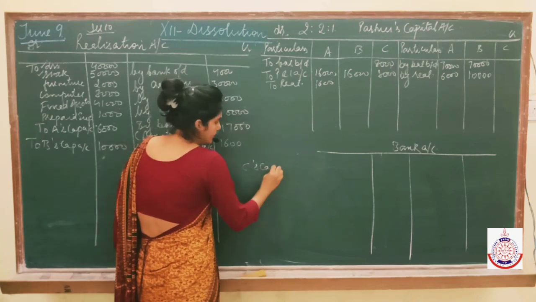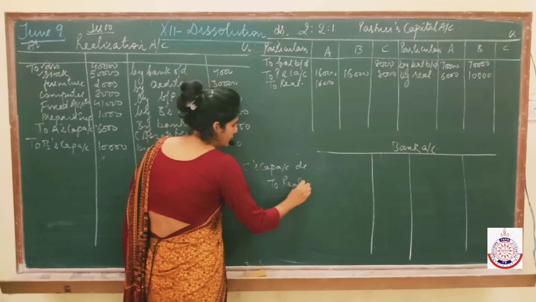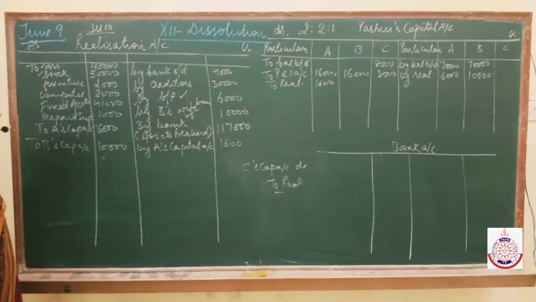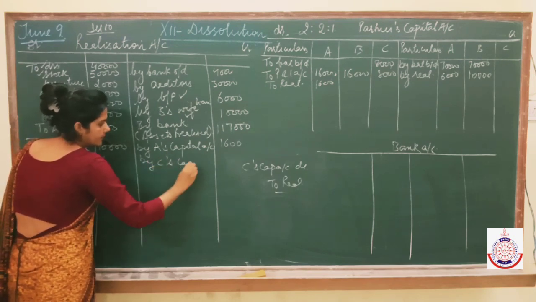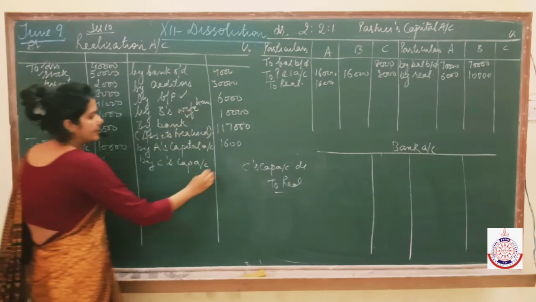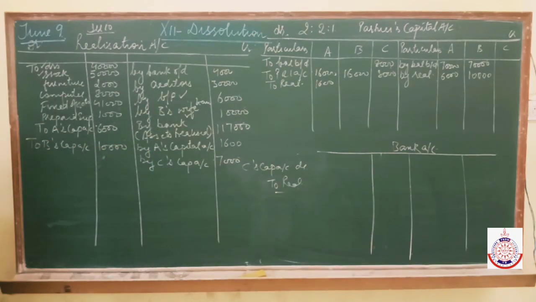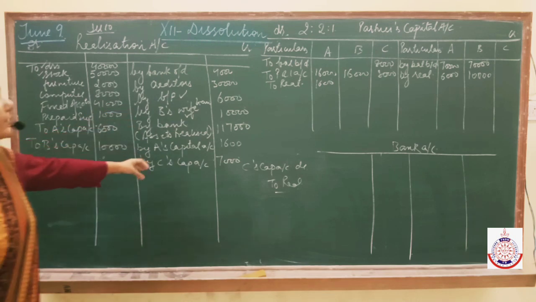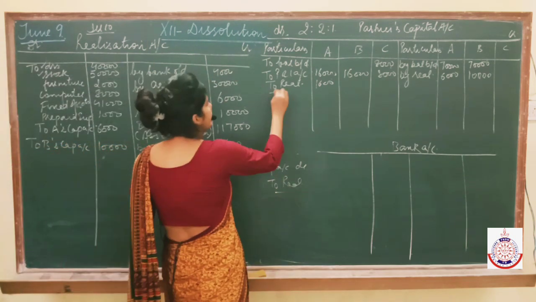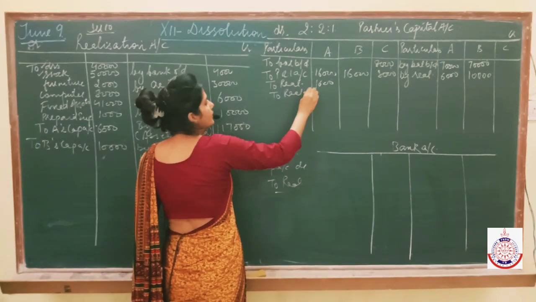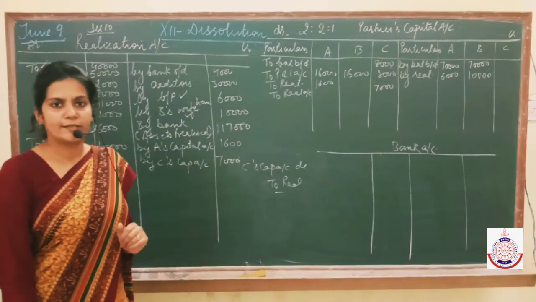C will become the receiver, so C's capital account debited to realization account. Right here, by C's capital account, at 7,000 he took over. Then at the same time post this entry into C's ledger account. So C's capital has been debited right here to realization account, 7,000. I hope this point is clear.